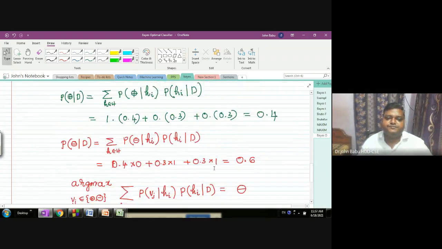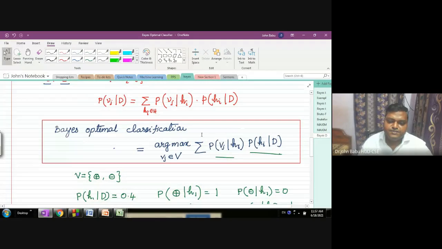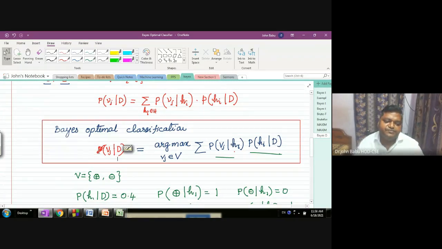So this equation is the most important equation, Bayes optimal classification. When it is maximum, we classify by the probability of Vj given the data. So tomorrow we'll see the naive Bayes classifier, the naive Bayesian classifier.